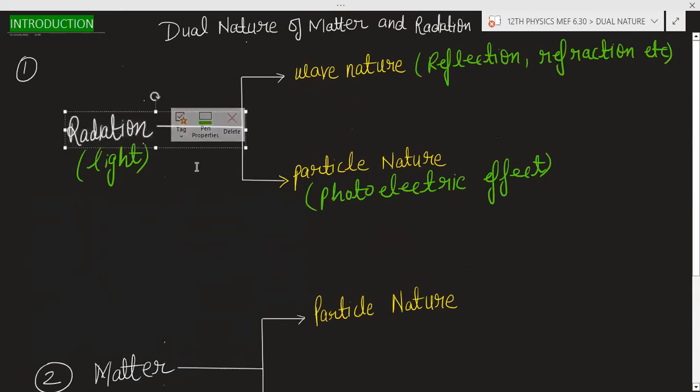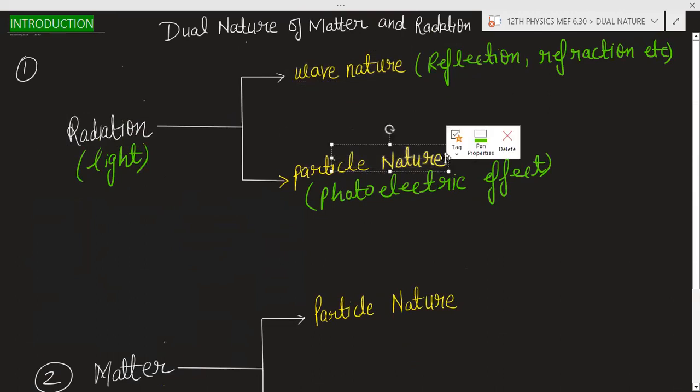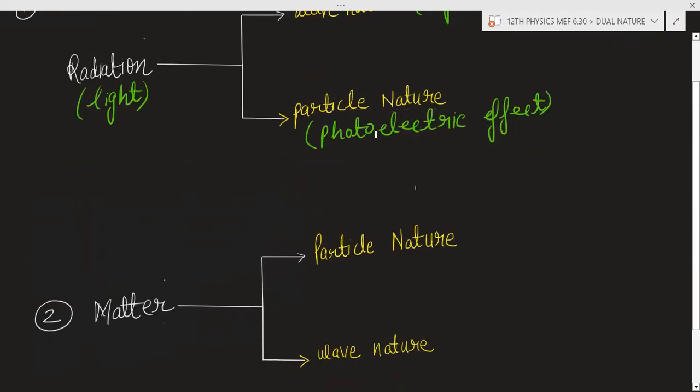So radiation have dual nature. Radiation have the wave nature and radiation have the particle nature. Okay, particle nature will be proved by the photoelectric effect, and matter also will have the particle nature as well as the wave nature. So dual nature of matter and radiation.